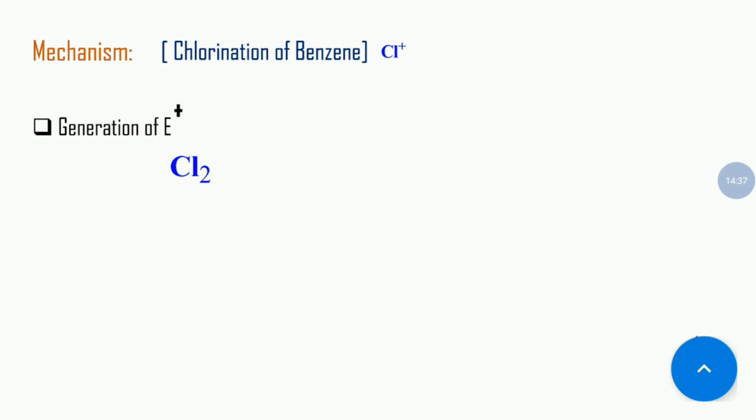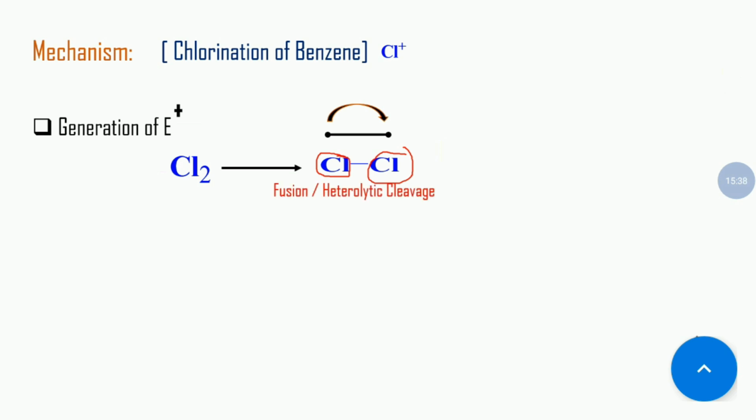Starting from the chlorine atom, we all know that Cl₂ is made of two chlorine atoms sharing one electron from each and making a single bond. Suppose this chlorine molecule takes the electron from the other chlorine atom like this, by fission or heterolytic cleavage.